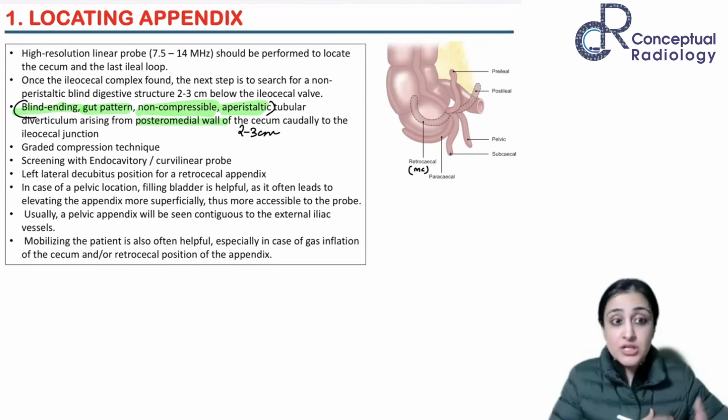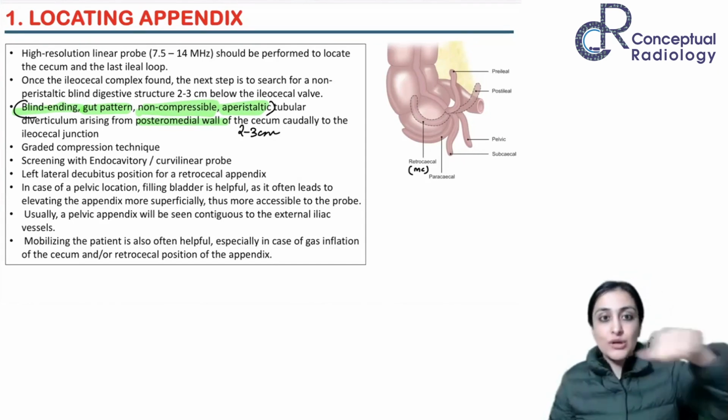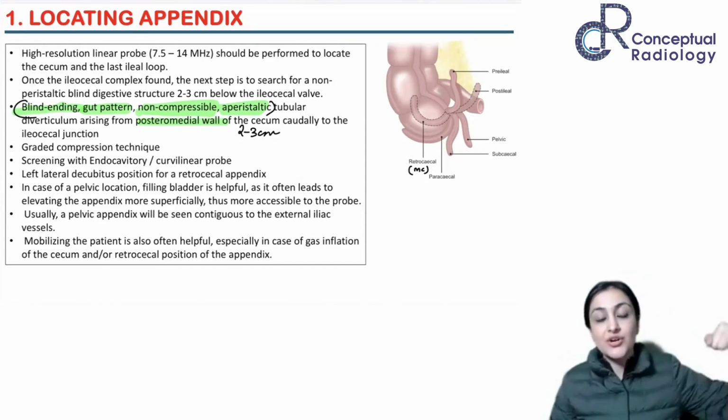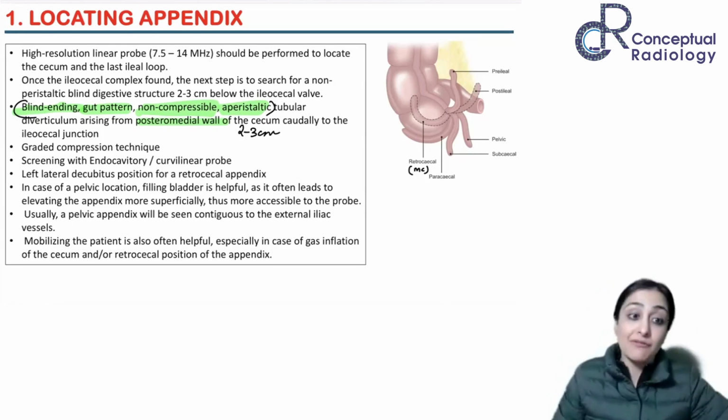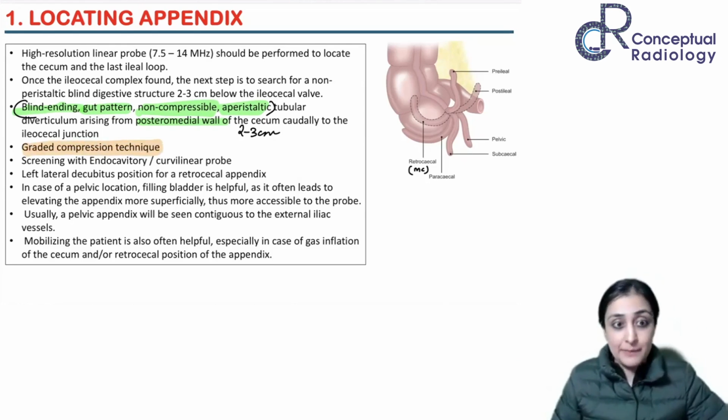Very, very important. What we use is the graded compression technique. I'm sure you know that. Basically, slowly you keep applying pressure and you are trying to displace the overlying bowel loop so that the appendix can come more superficially. So this is a time tested, very traditional method of finding the appendix. As I said, screen with an endocavitary or curvilinear probe.